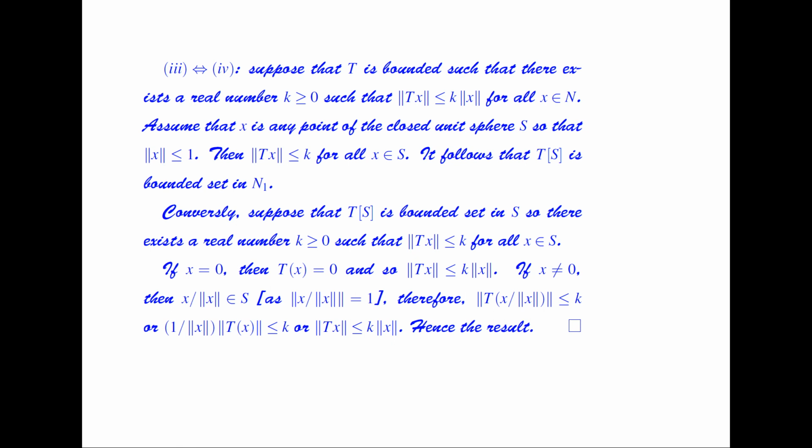Therefore, the norm of T of x by the norm of x is less than or equal to k, or 1 by the norm of x into the norm of Tx is less than or equal to k, or we can say that the norm of Tx is less than or equal to k times the norm of x. Hence we get the result.